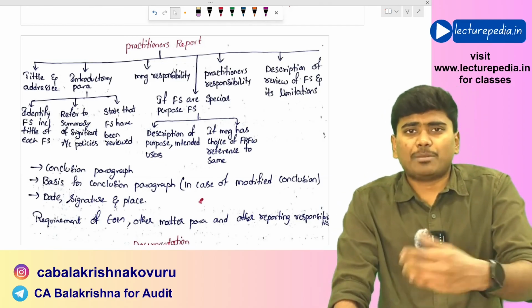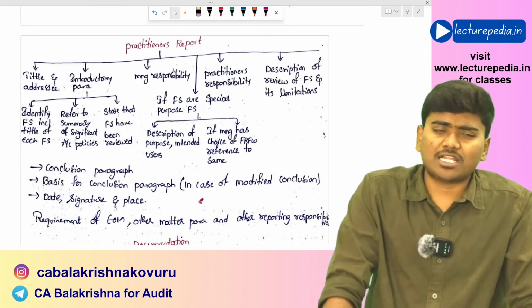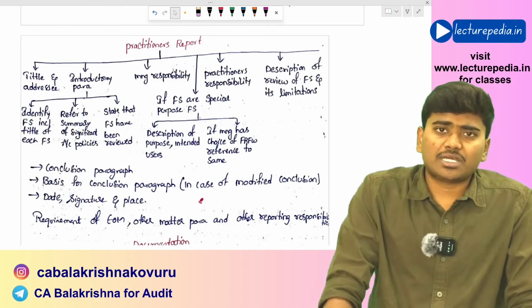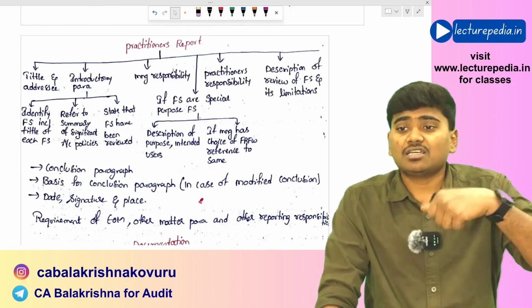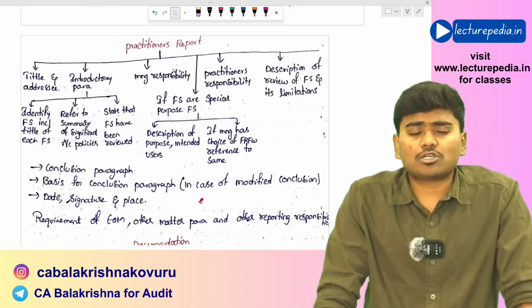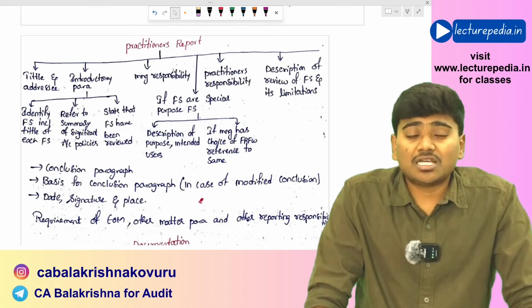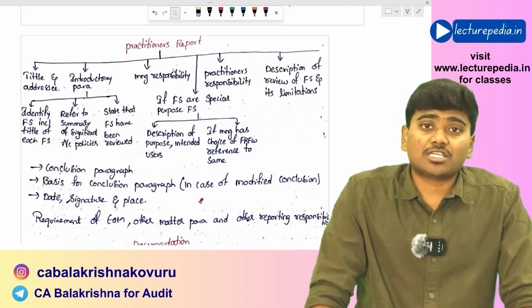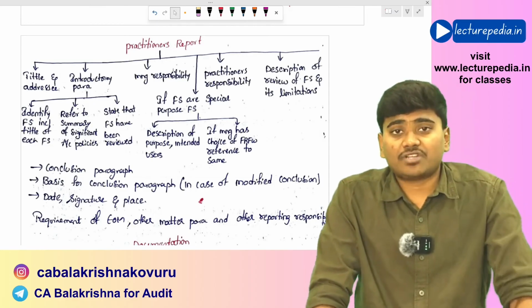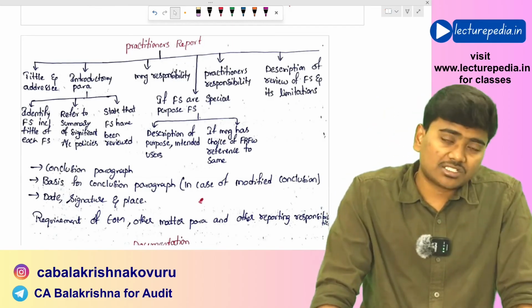Next, there will be management responsibilities. What are the responsibilities of management, you will specify in that paragraph, and you will also specify the responsibilities of the practitioner. And if the financial statements are prepared as per special purpose financial reporting framework, then in that paragraph you need to specify what is the purpose of these financial statements and who will be the intended users of these financial statements.